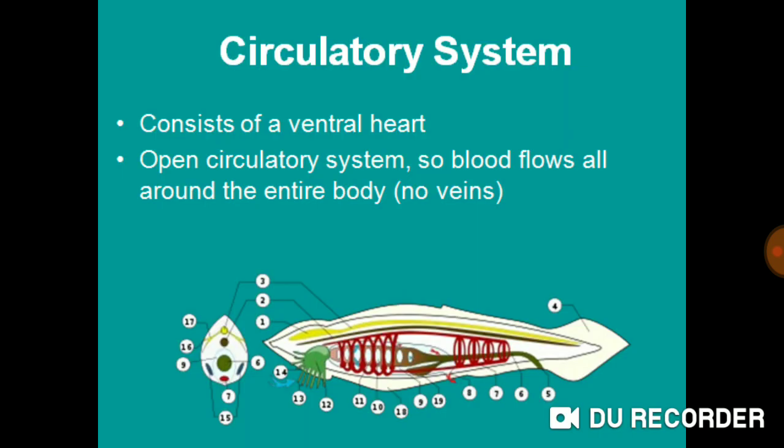The circulatory system of urochordates consists of a ventral heart. One of the peculiar features of the circulatory system is that it is open type, therefore there is an absence of veins or vessels. But in the case of higher vertebrates and chordates, we can see a closed type of circulatory system. But in the case of urochordates, the circulatory system is open type.